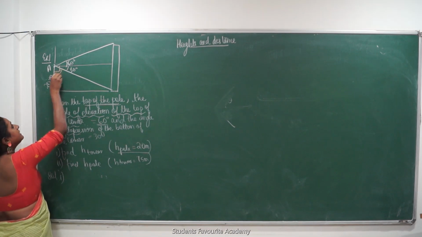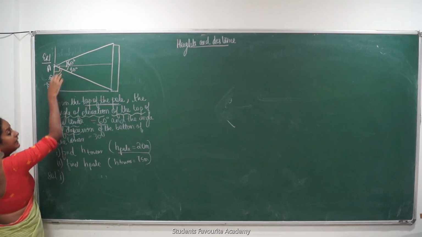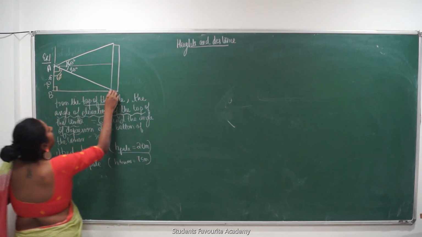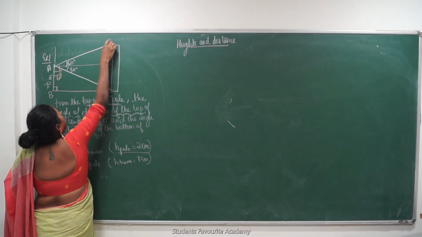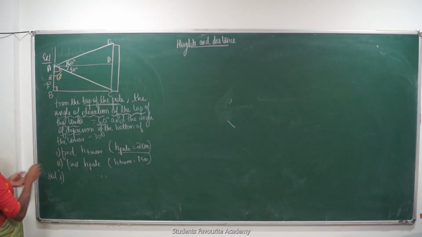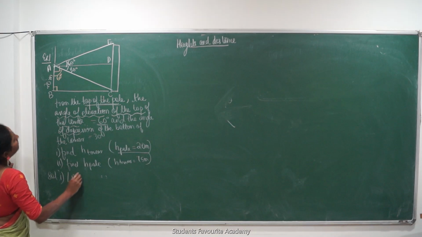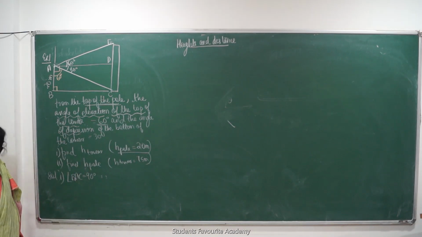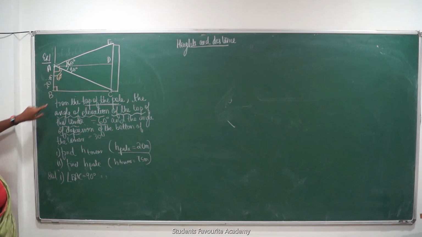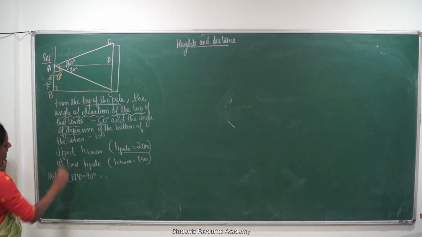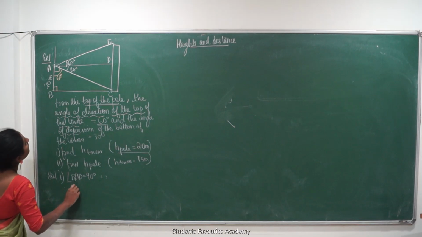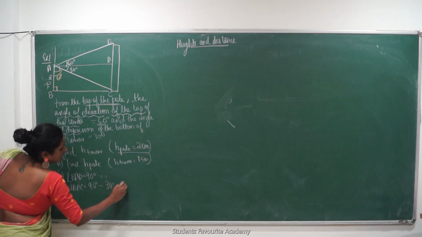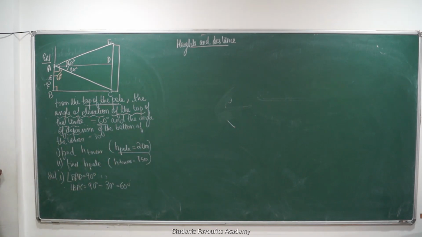ये 90 है तो ये 60 हो गया कि नहीं? ये 30 है तो 90 minus 30 is how much? 60. So can I just label this A, B, C, D, E? ठीक है? So can I say angle BAD is equal to 90 degrees? है कि नहीं? कोई प्रॉब्लम है? BAD is equal to 90 degrees. Therefore angle BAC is equal to 90 degrees minus 30 degrees, that is equal to 60 degrees. इधर तक आ गए हम लोग?